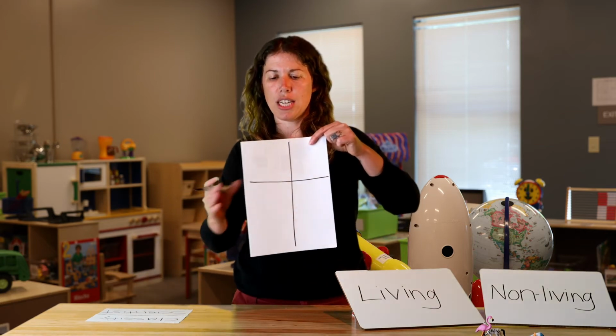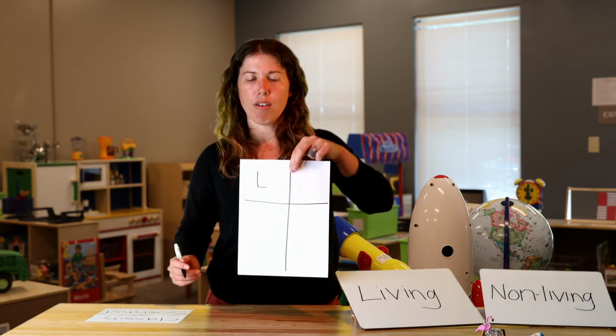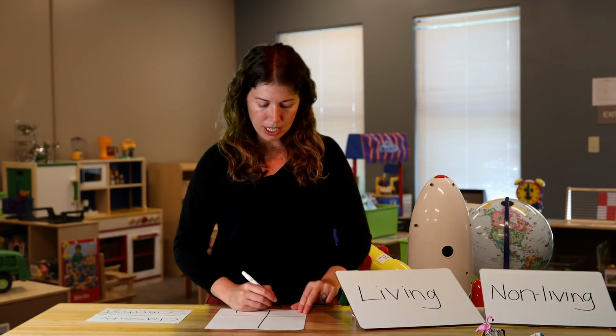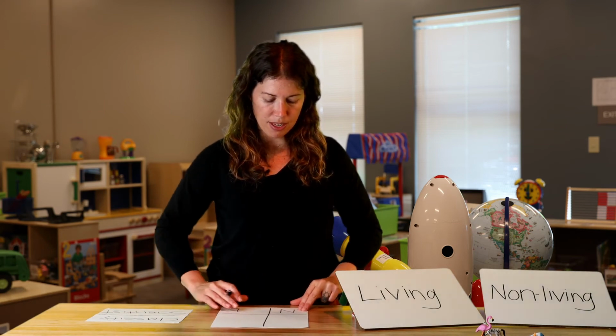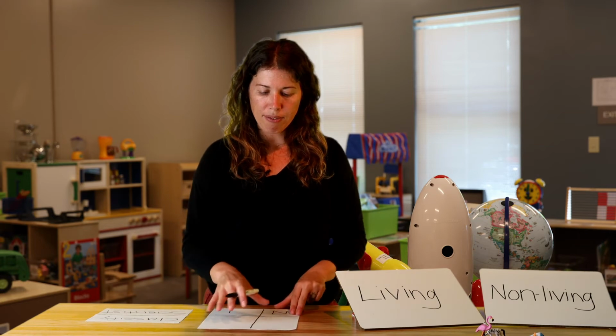So here's your T-chart. Here you would write living, just going to write an L for living. And here you would write non-living, okay? There's your N for non-living. And then you're going to put stuff on here.